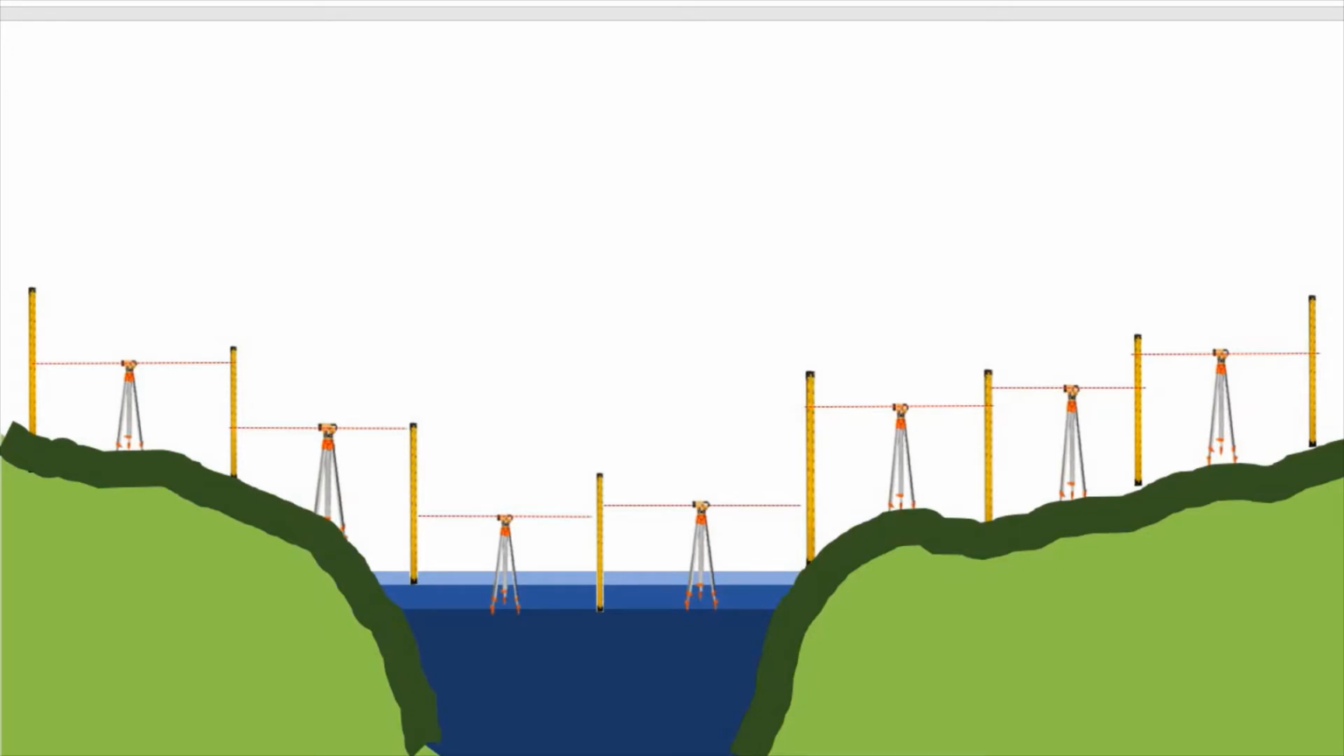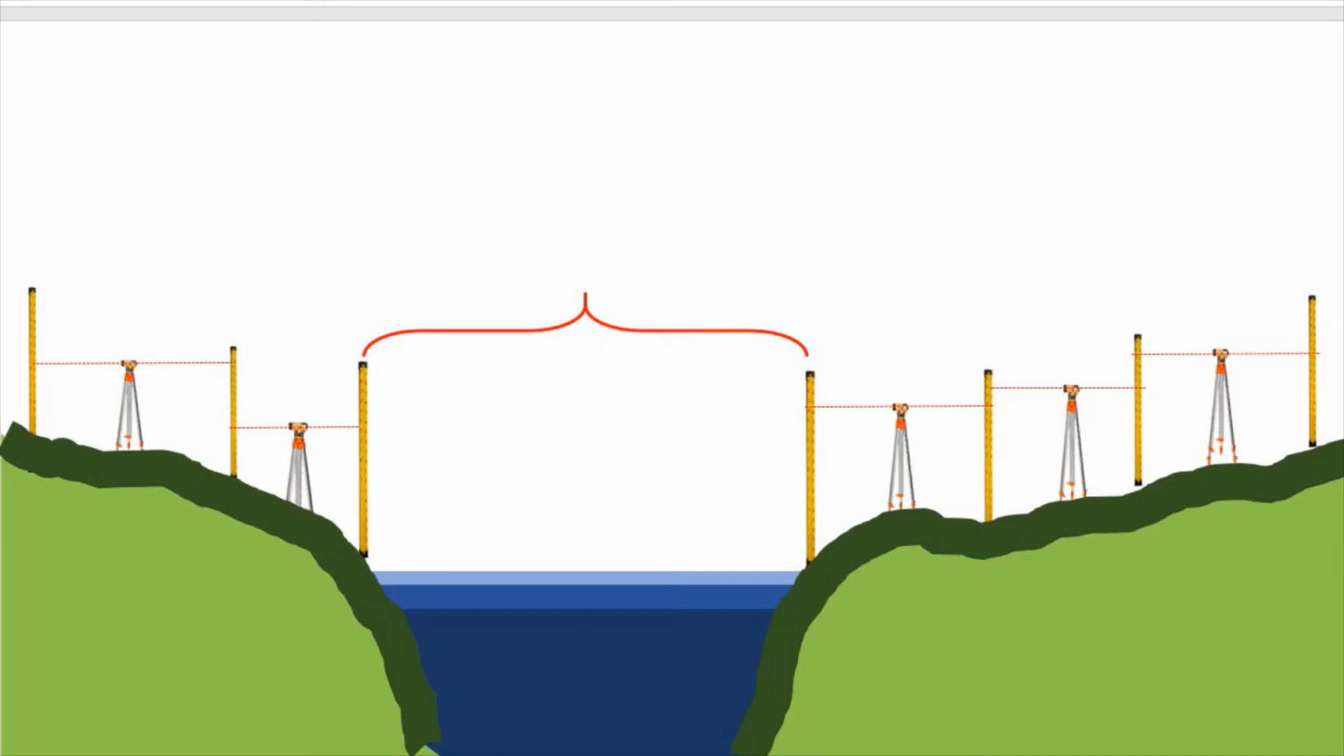So we can't survey this portion. Also, due to this, the distance between the rod was too far, resulting into errors due to the Earth's curvature and refraction. But through this special method of reciprocal leveling, the errors could be eliminated. So paano ba yun nangyayari?